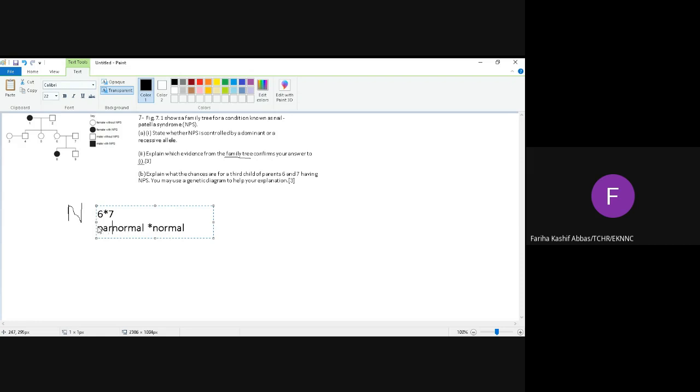Parental phenotype. So what is parental phenotype? Normal into normal. Okay. And what would be their genotype? Yes, students. What would be their genotype?